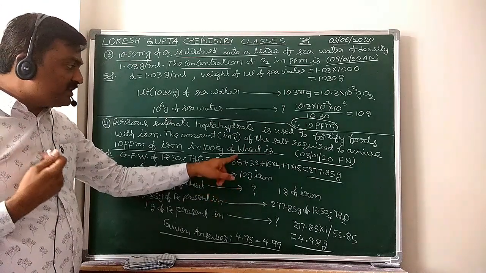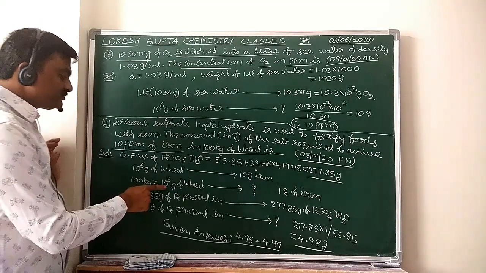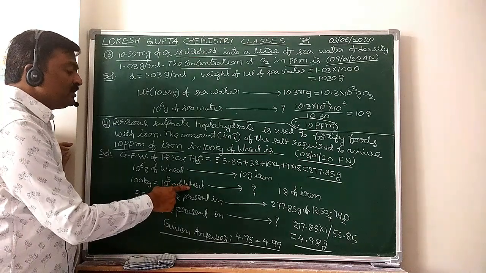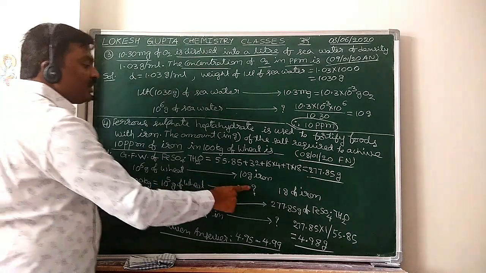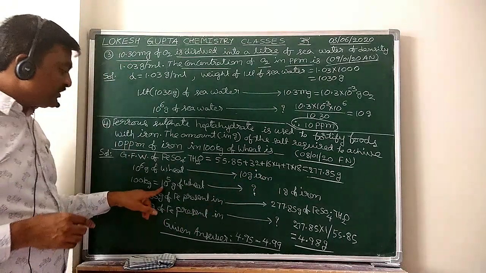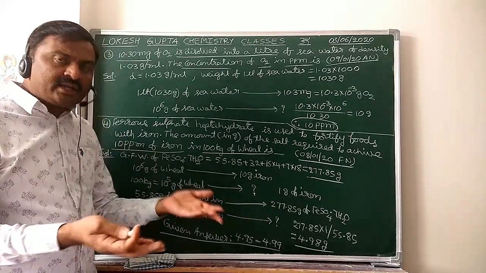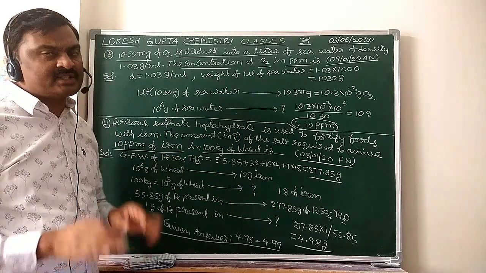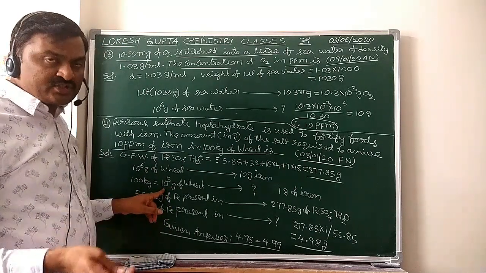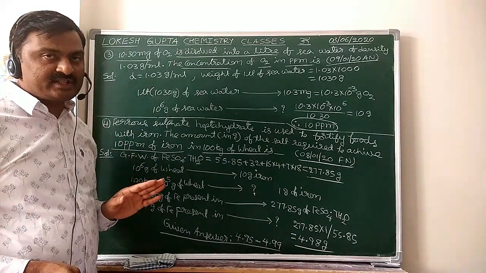Now, how much wheat have we taken? 100 kgs. 100 kgs means 100 into 1000, 10 to the power 5 grams of wheat. Now, how many grams of iron must this possess? 1 gram of iron. So, if 100 kgs of wheat possess 1 gram of iron, then the iron concentration is 10 ppm.